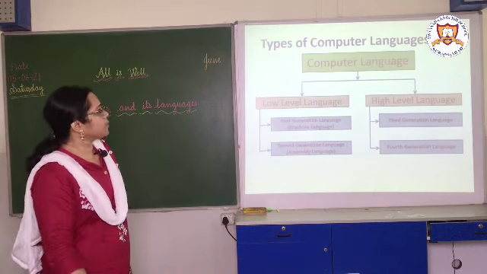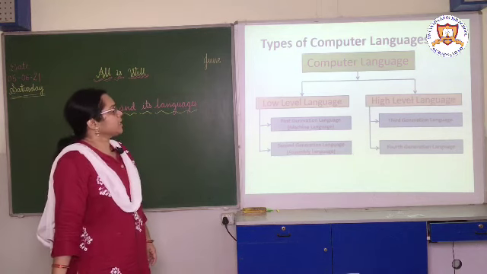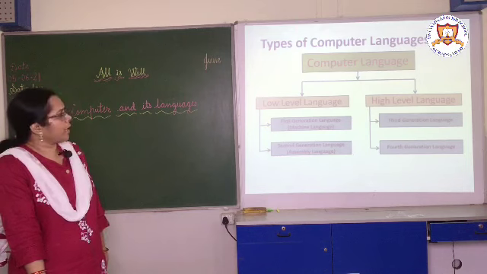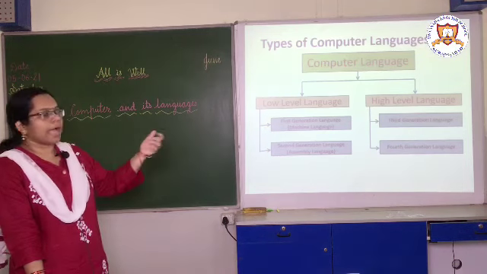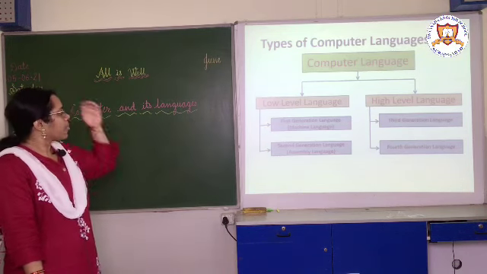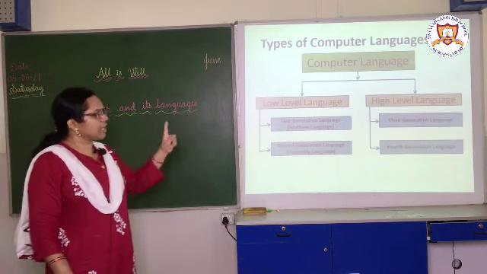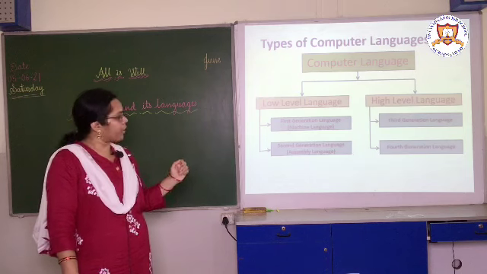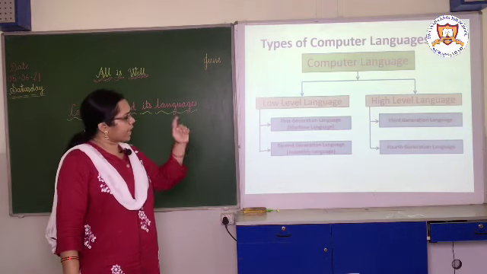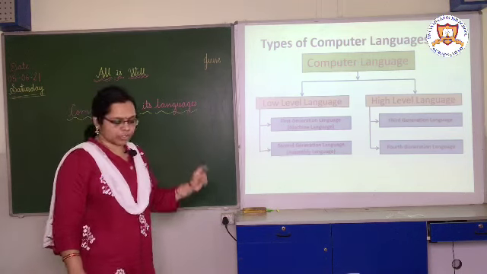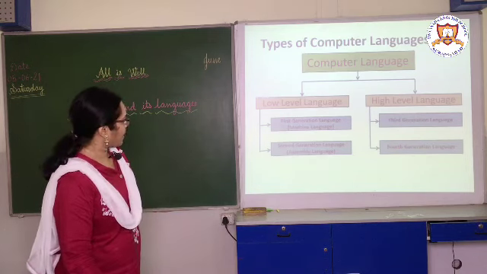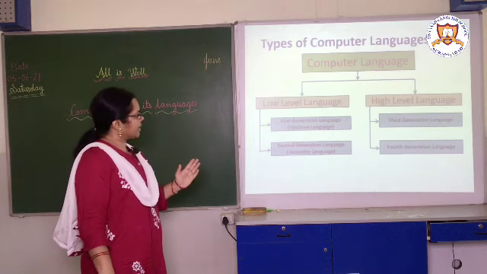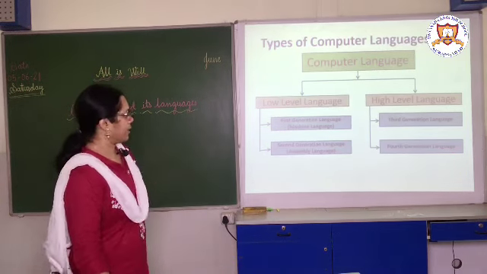Then see here the types of computer languages. Mainly there are two types of computer language: low level language and high level language. Low level language has first generation language and second generation language, according to the generation of computer, and high level language has third generation language and fourth generation language. The first generation language is also called machine language, and the second generation language is also called assembly language.